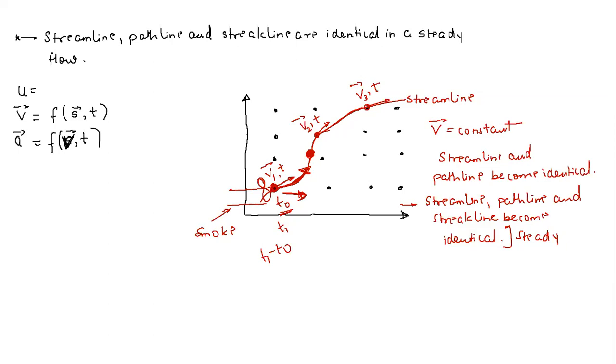Okay, so at time t1, the second fluid particle or smoke particle came here, but now the velocity vector changes direction. Now it is in this direction. So what is going to happen? Now this fluid particle is going to follow this path.